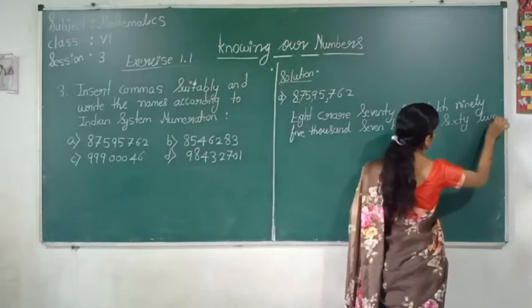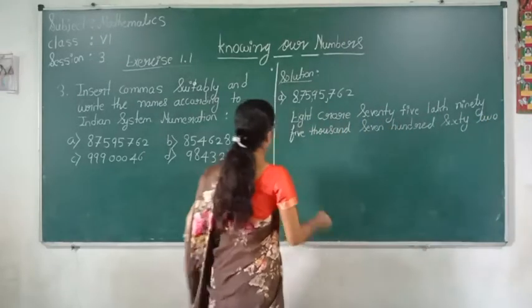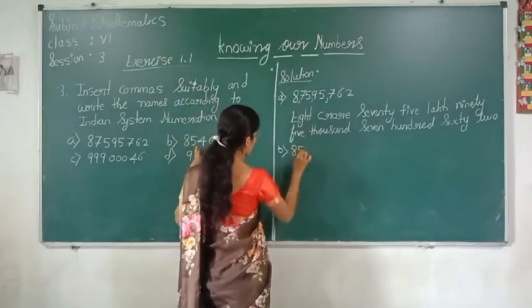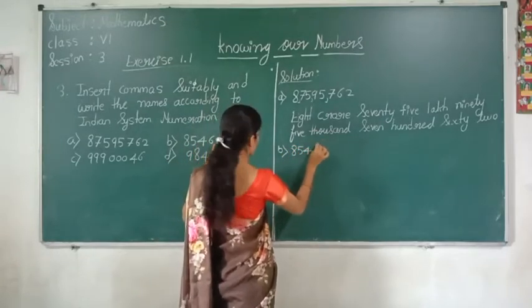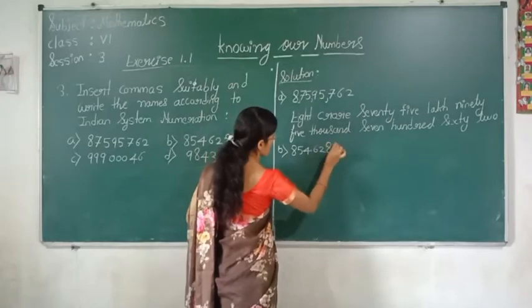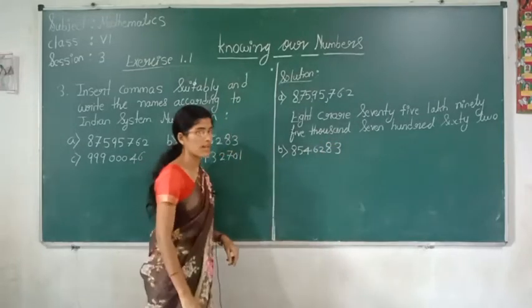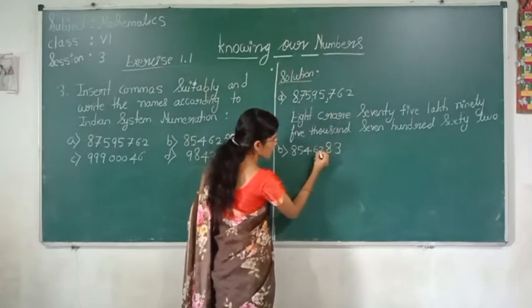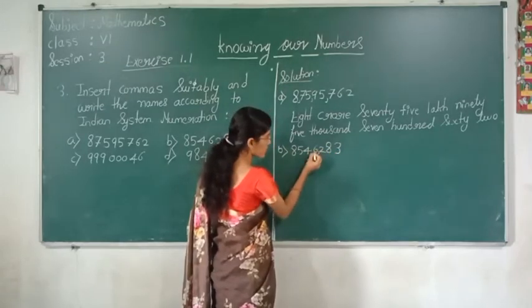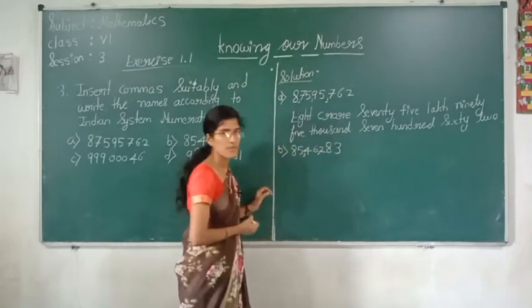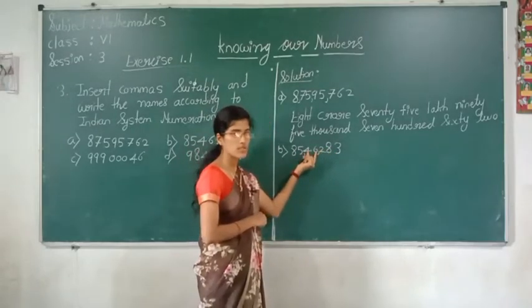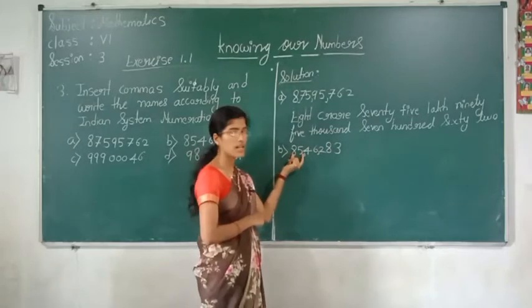762. Let's say go for B1. The number is 8546283. Again from right side, after 3 digits, and from here after 2 digits. This is ones period, this is thousands period, and this is lakhs period.